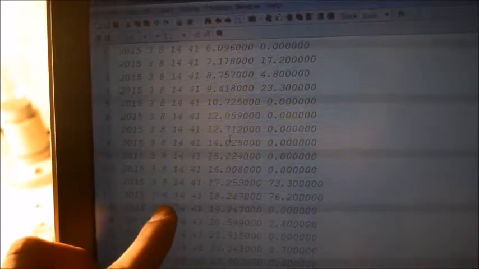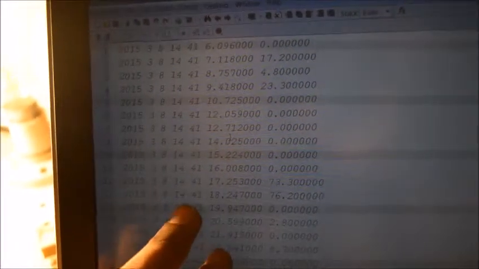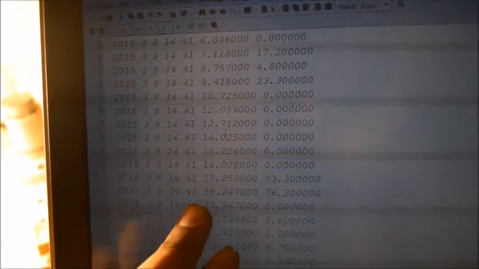You can see the values are being received. This gives the information at that instant, 8th of March 2015, at 14:41, and these are the values being received.